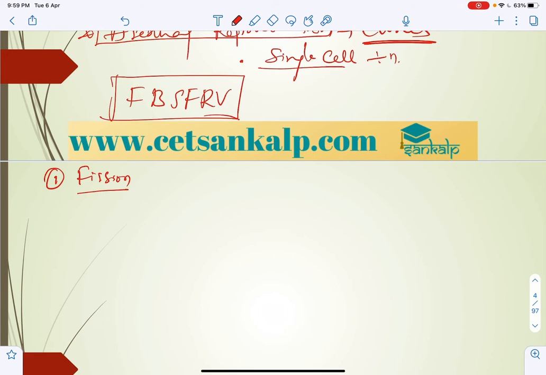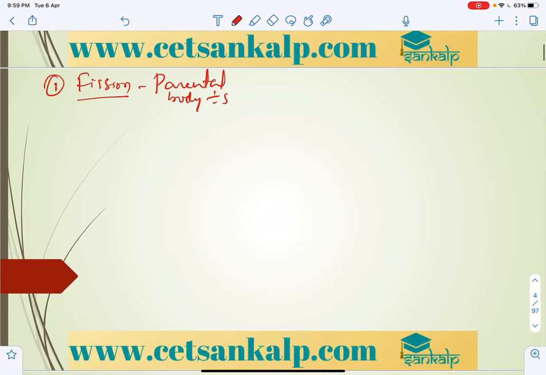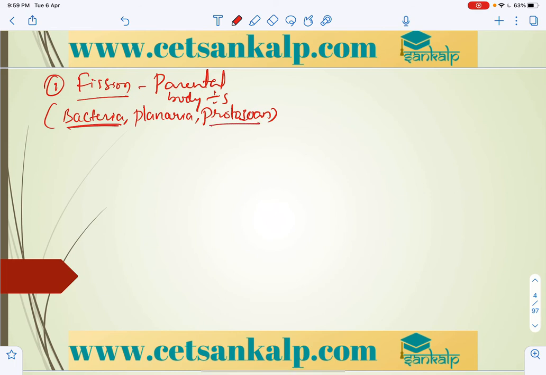In fission the parental body divides, maybe into equal halves, or sometimes unequal halves. Fission is most commonly seen in bacteria, flatworms like planaria, and protozoans. So it is most common in bacteria and also in protozoans.